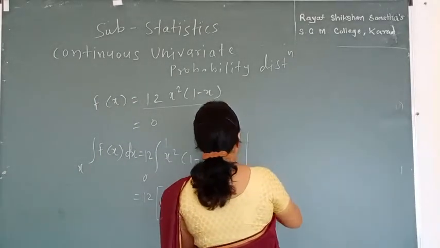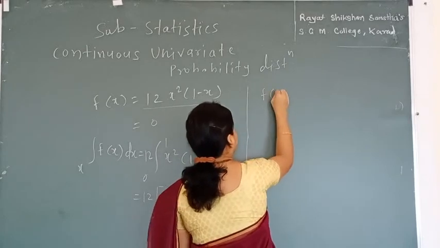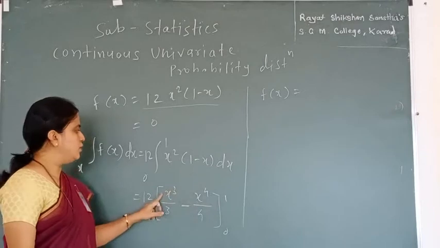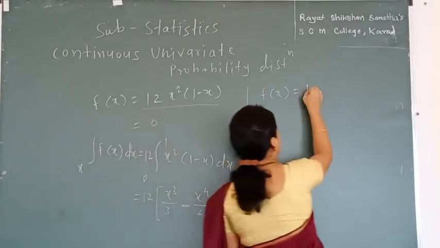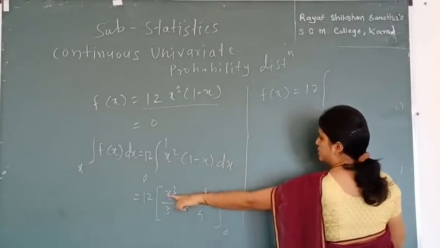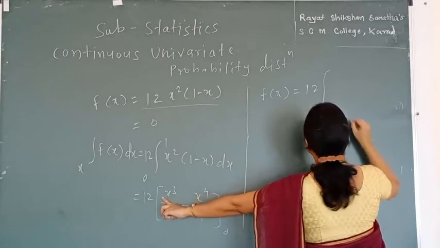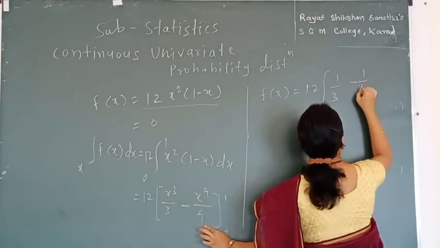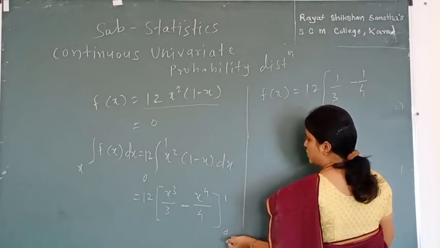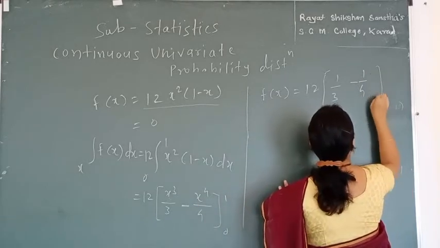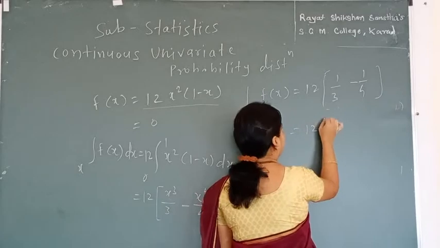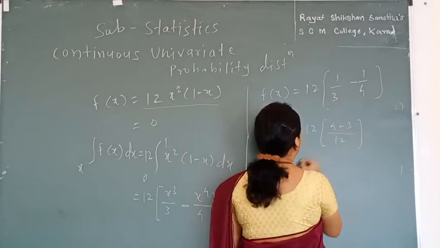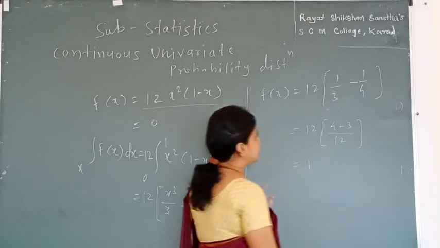So our f(x) becomes f(x) = 1/2 as it is. I can put the value of x as 1 over here. We get this as 1 cubed, that is 1 divided by 3, minus 1 divided by 4. And if I put the value of this as 0, we get 0. So we have only these two terms. So 12, I can solve this as (4 minus 3) divided by 12 and we get this as 1.